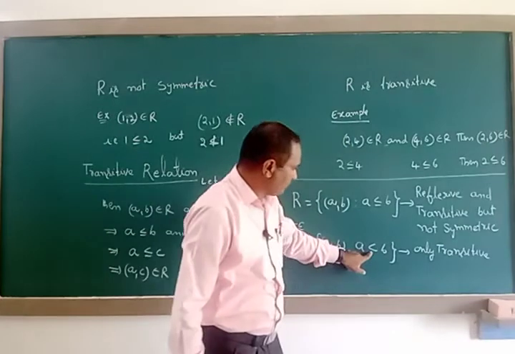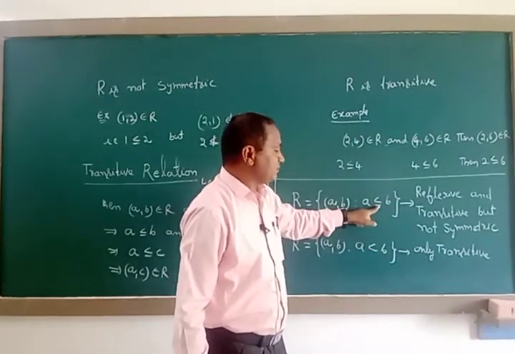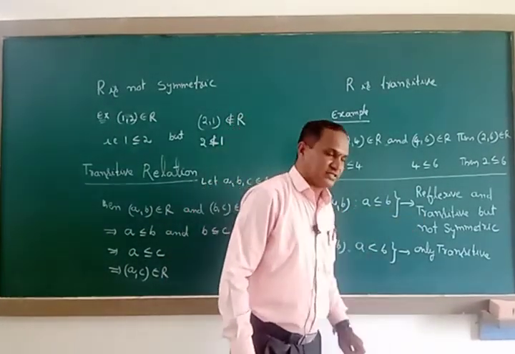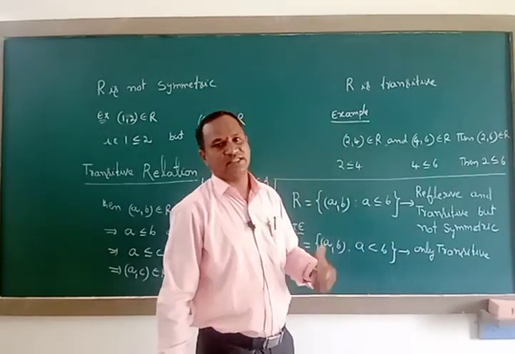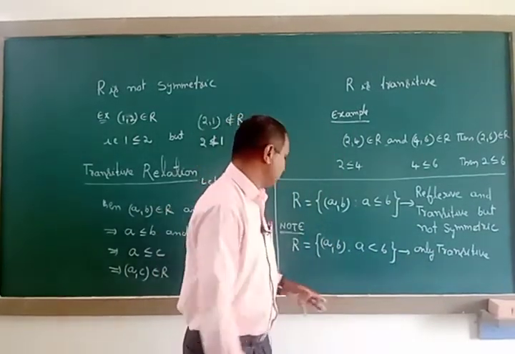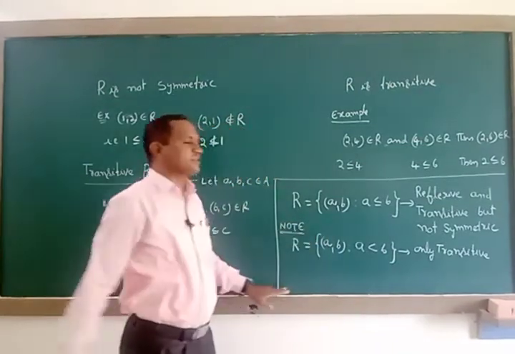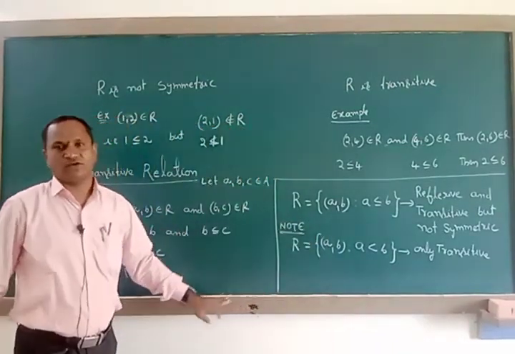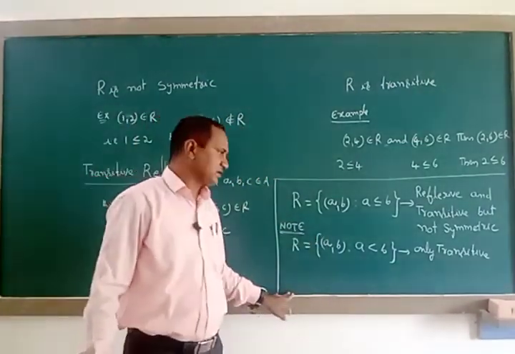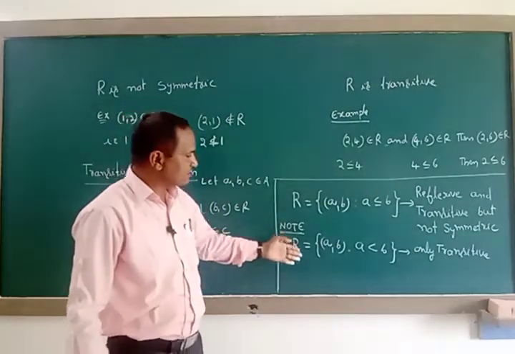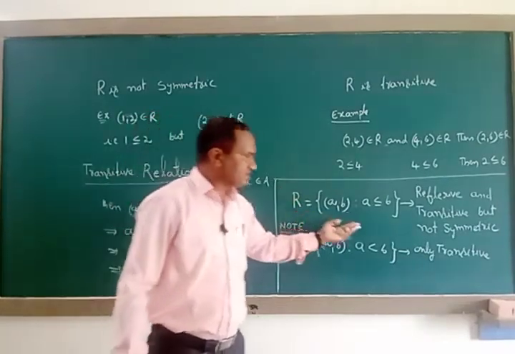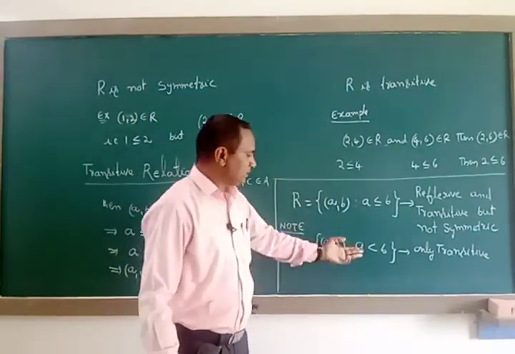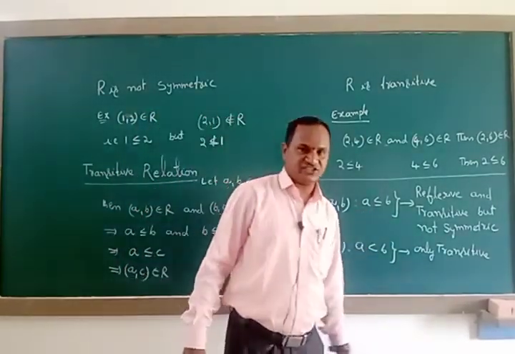Less than or equal means reflexive and transitive, not symmetric. Strictly less than means only transitive, neither reflexive nor symmetric. These points are very important in competitive level examinations. Once again: with equal means reflexive and transitive, without equal means only transitive.